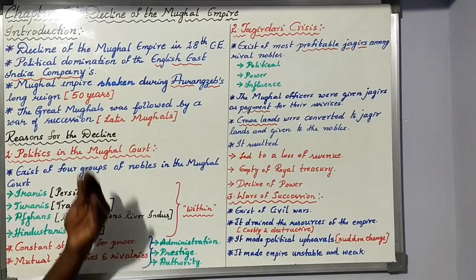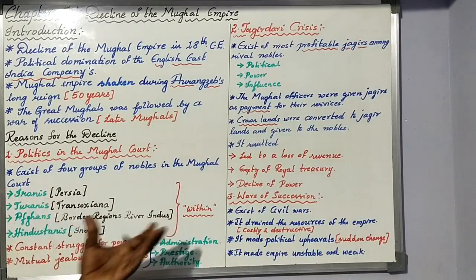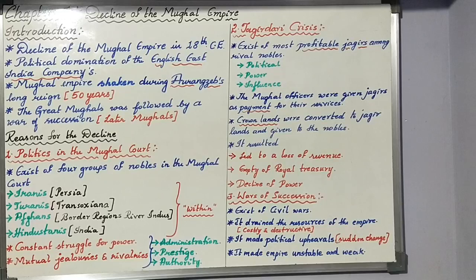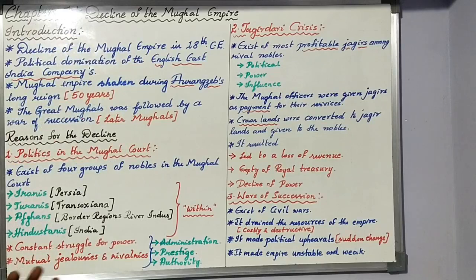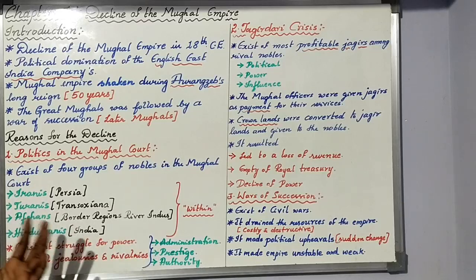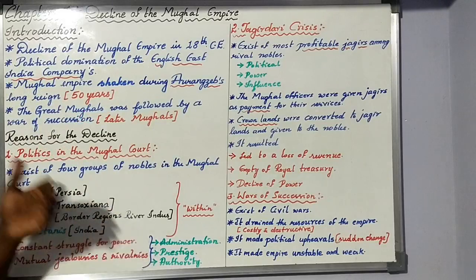So this you might have studied in your previous classes. Today's class, we will be studying a concept called the decline of the Mughal Empire. Because the Mughal Empire was established in almost 1206. From there till the entry of the British, it was a long ruling empire in our country, in India. So that will be the Mughals. The Mughals are the ones who ruled us for many years.